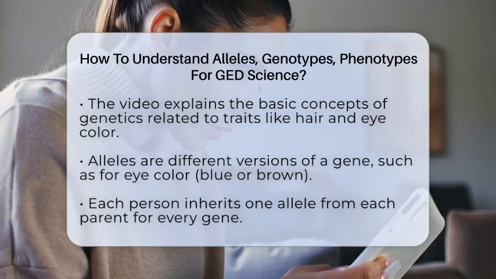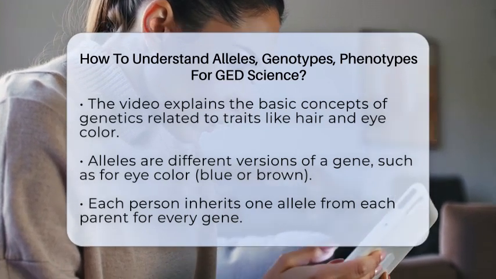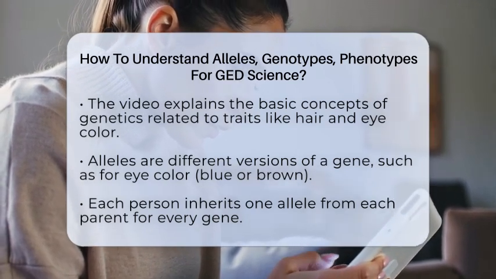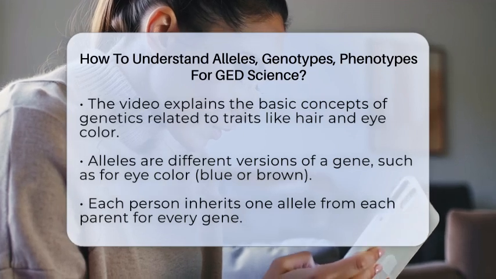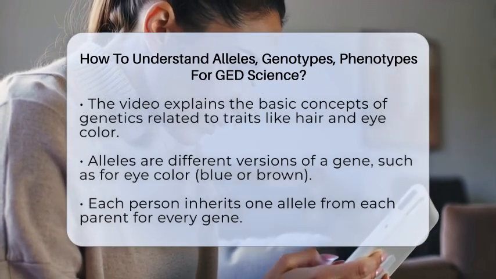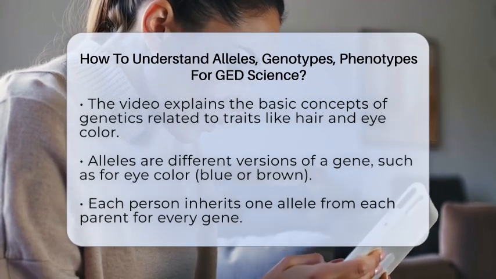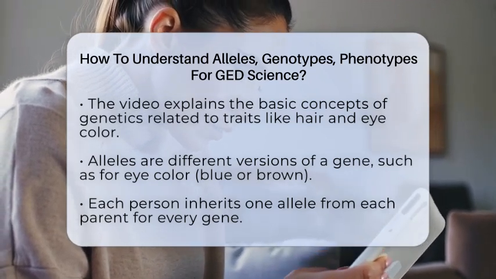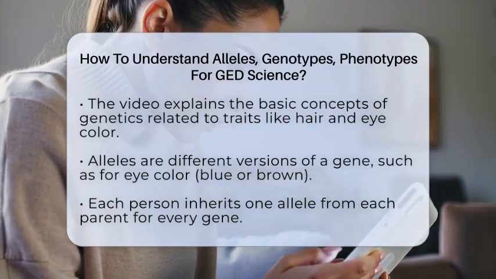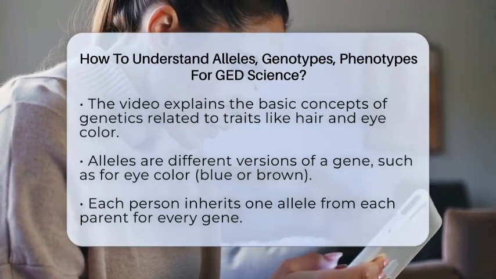and phenotypes. First, alleles are different versions of a gene. Think of a gene as a recipe for a trait, like eye color. One recipe might say blue eyes, and another might say brown eyes. These different recipes are alleles. You get one allele from your mother and one from your father for each gene.